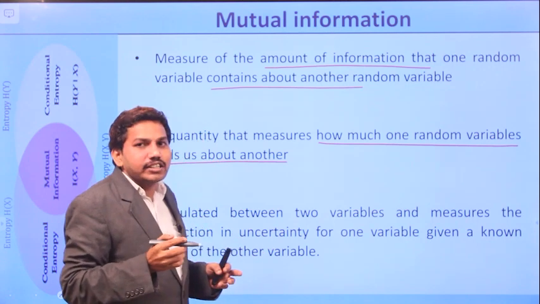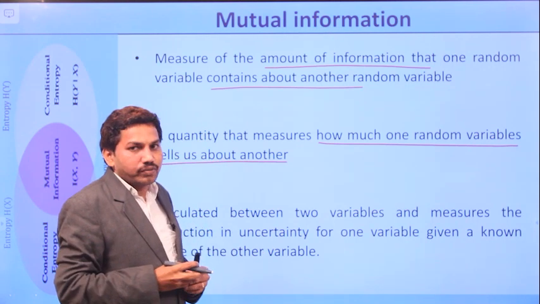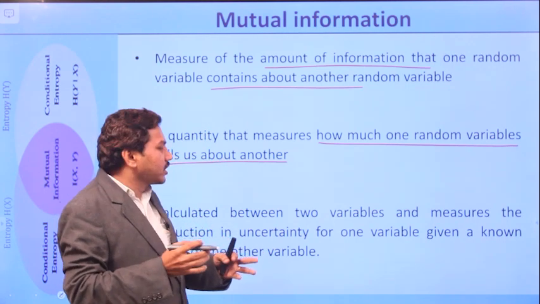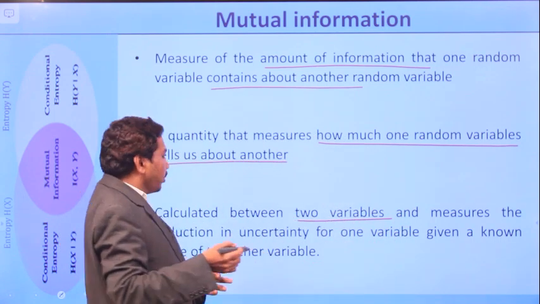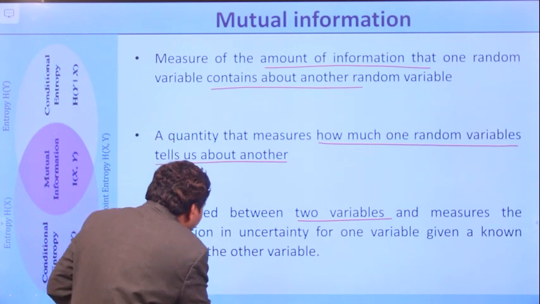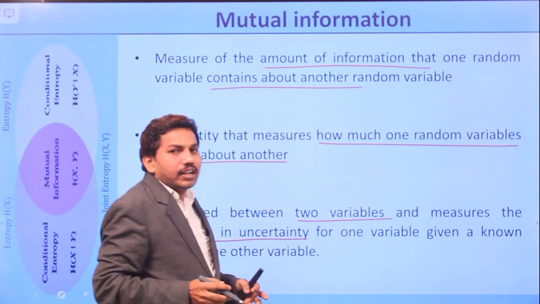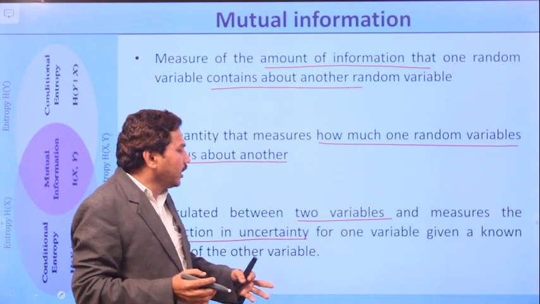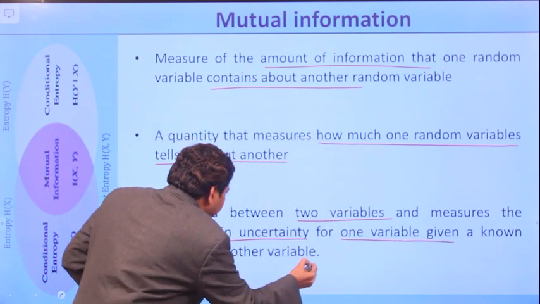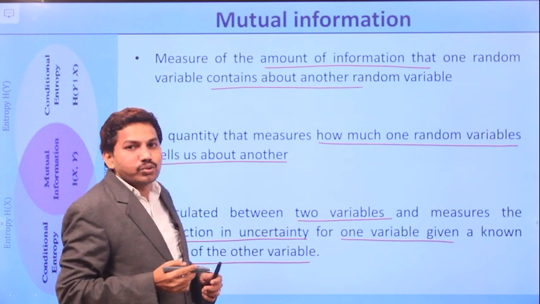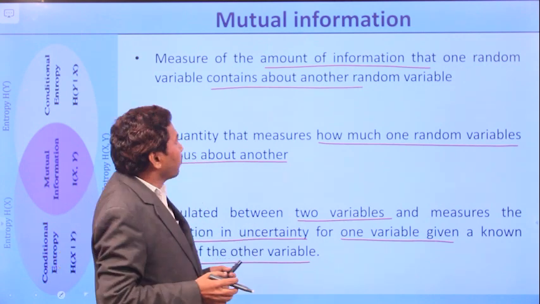Here we are considering two random variables. So mutual information is calculated between two random variables and it measures the reduction of uncertainty for one variable when another variable is given. So that is nothing but the mutual information.